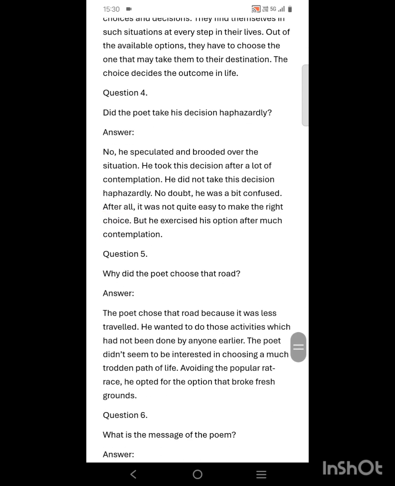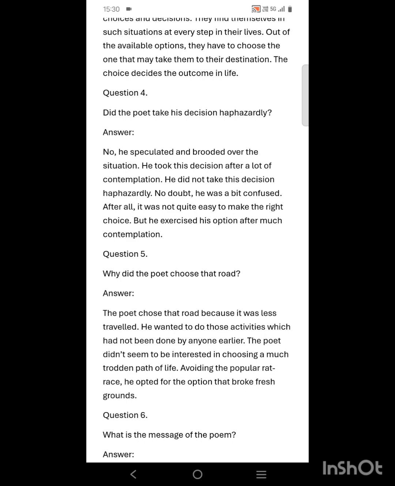Number 4. Did the poet take his decision haphazardly? No, he speculated and brooded over the situation. He took this decision after a lot of contemplation. He didn't take this decision haphazardly. No doubt he was a bit confused. After all, it was not quite easy to make the right choice, but he exercised his option after much contemplation.